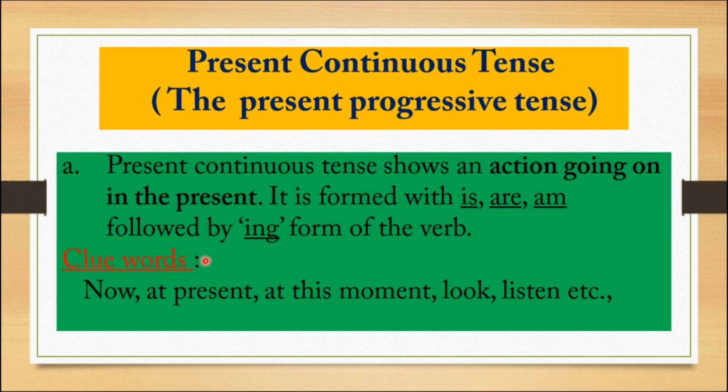Some clue words. How can you identify present continuous tense when you notice a sentence? The present continuous tense is easily identified with these clue words. They are now, at present, at this moment, look, listen, etc. Good.